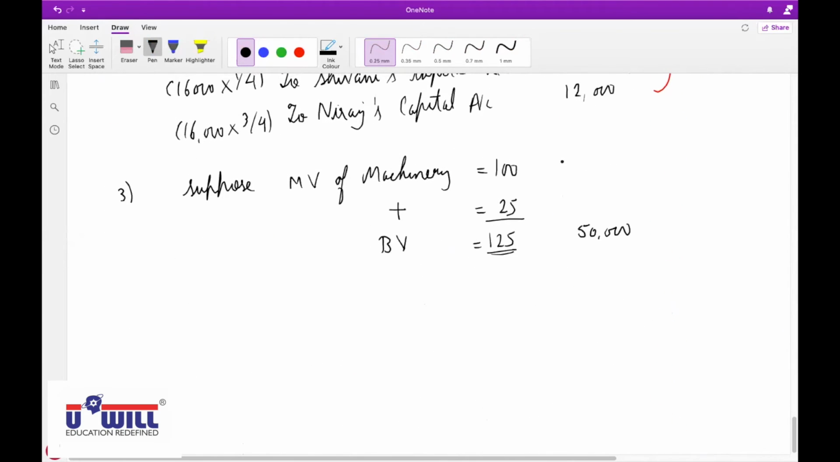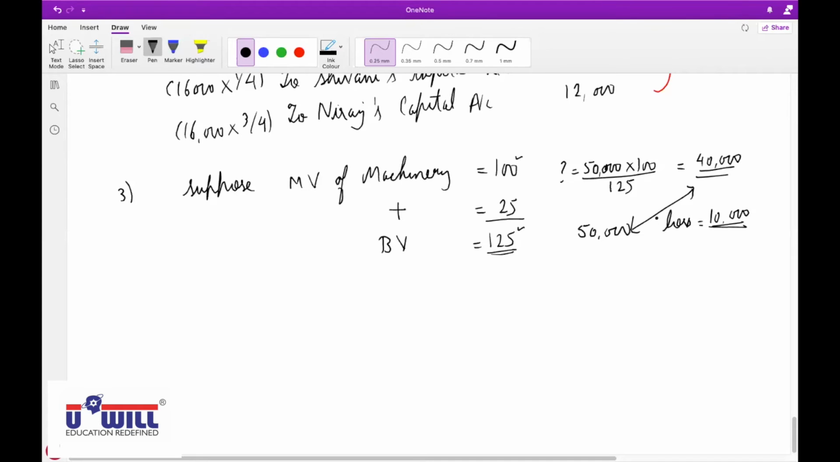So what would be its market value? Cross multiply: 50,000 into 100 divided by 125. Does it come to 40,000? Yes, sir. Now book value 50,000, market value 40,000. So what's the loss? 10,000. That's why we are sad.